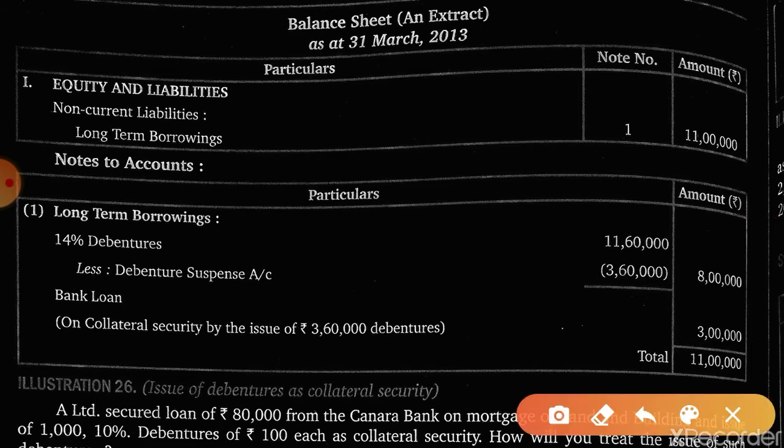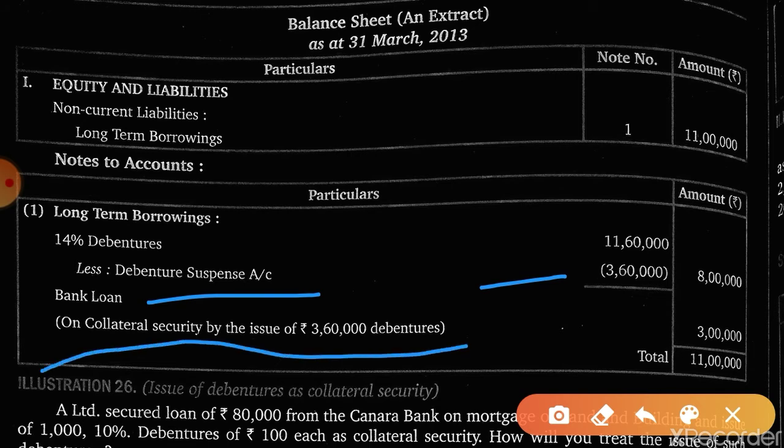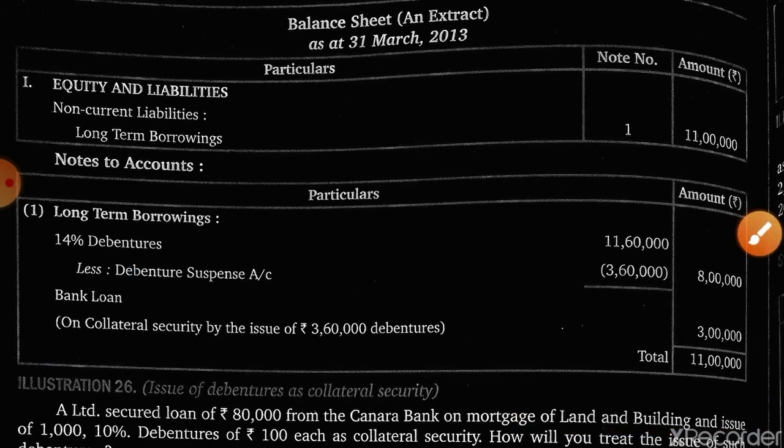Now out of that, debenture suspense has been reduced, so 8 lakh is the amount, and bank loan on collateral security of 3,60,000. See here, no footnote is given, that entry has been treated, isn't it? In the previous method footnote was shown. Anyways, you have to follow this method only.